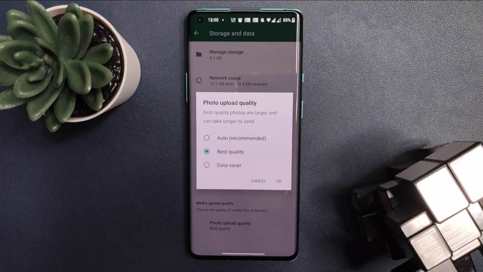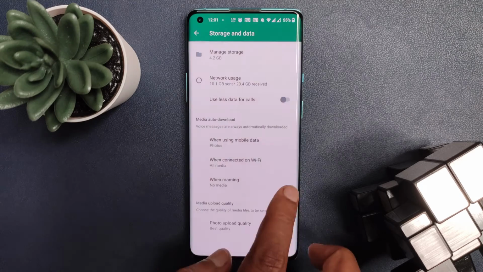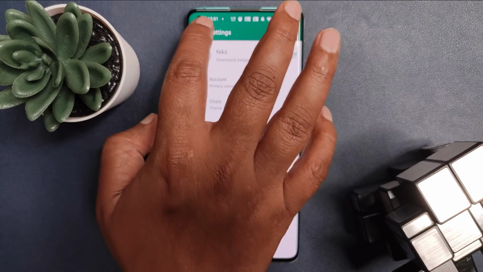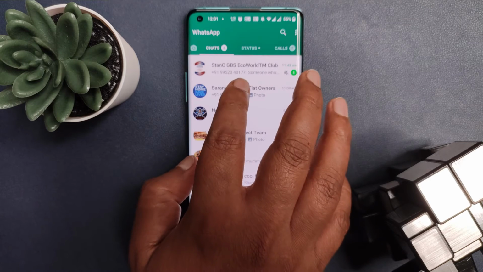And here is where you can toggle between the best quality, which helps you to send the photo as it is, data saver, which helps you to compress the image quality, and auto, which will analyze your network speed and several other factors and then decide whether the image needs to be compressed or not. Now you can use this option when you want to send an image with the same quality and resolution in which it is taken.